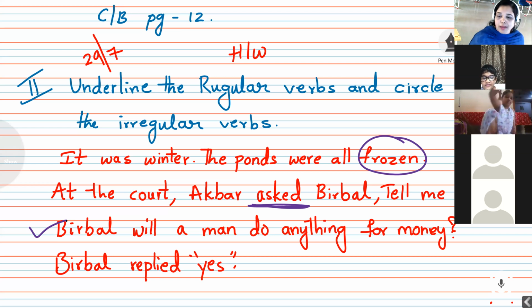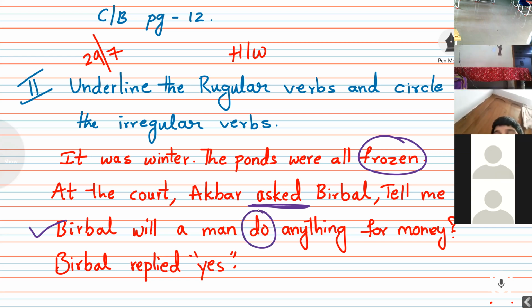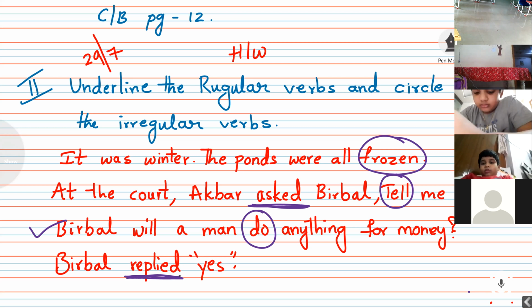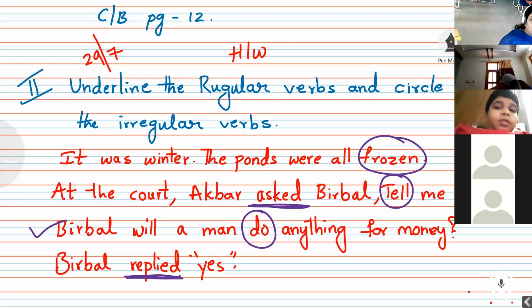Action word I want. Verb. Doing is an action word, no? Ma'am, tell. Tell is also very good. Tell is again an irregular verb. Ma'am, replied. Here this is a regular verb. Do is an irregular verb. Do, did, done. Okay, action word. Replied is a regular verb, so you have to underline.